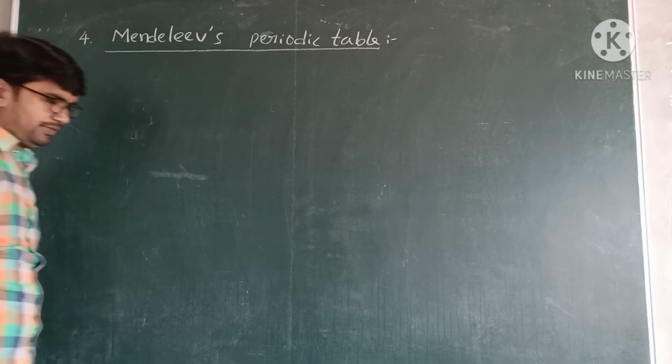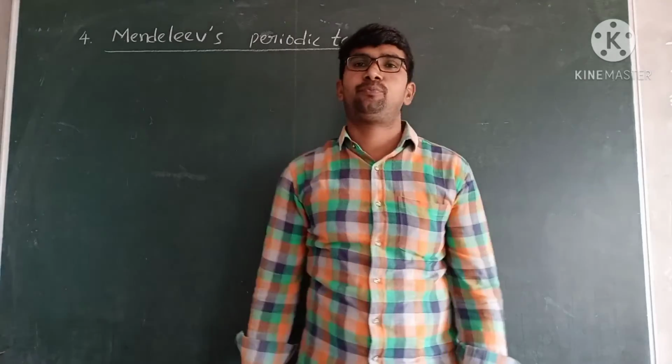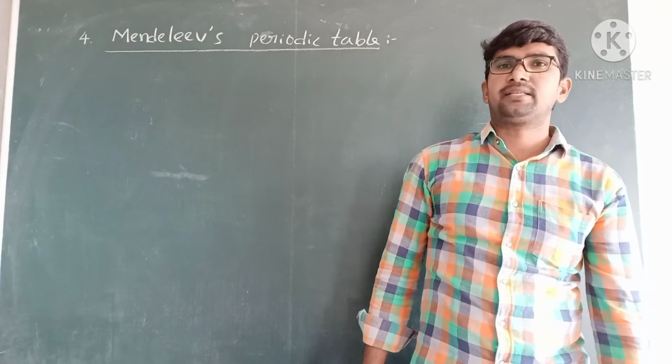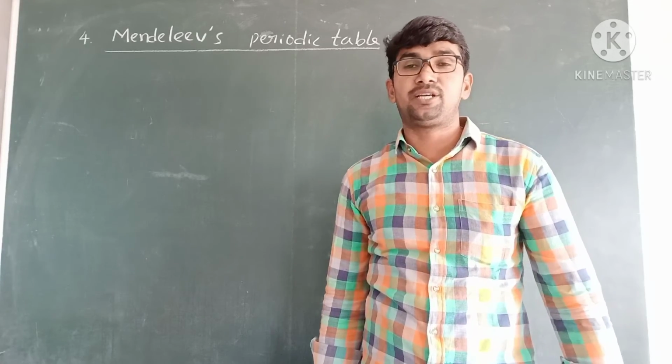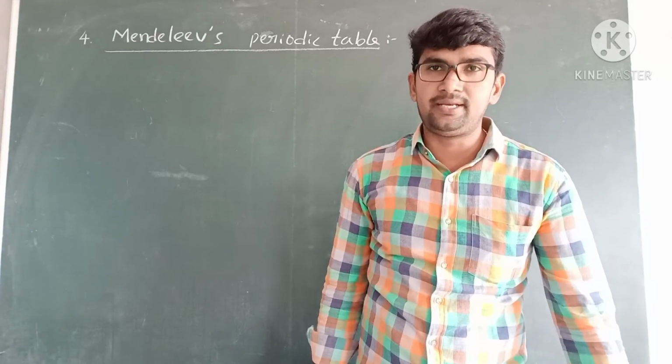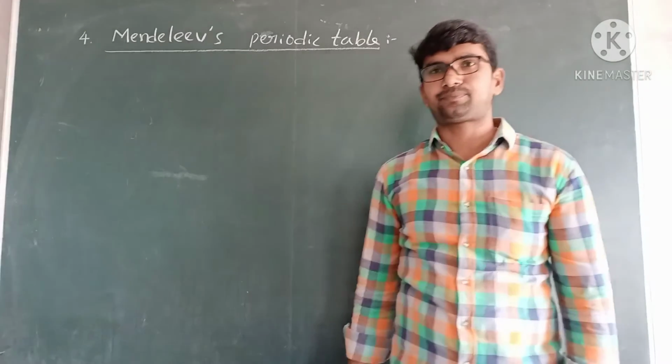He gave perfect information about the periodic table because he introduced groups and periods.